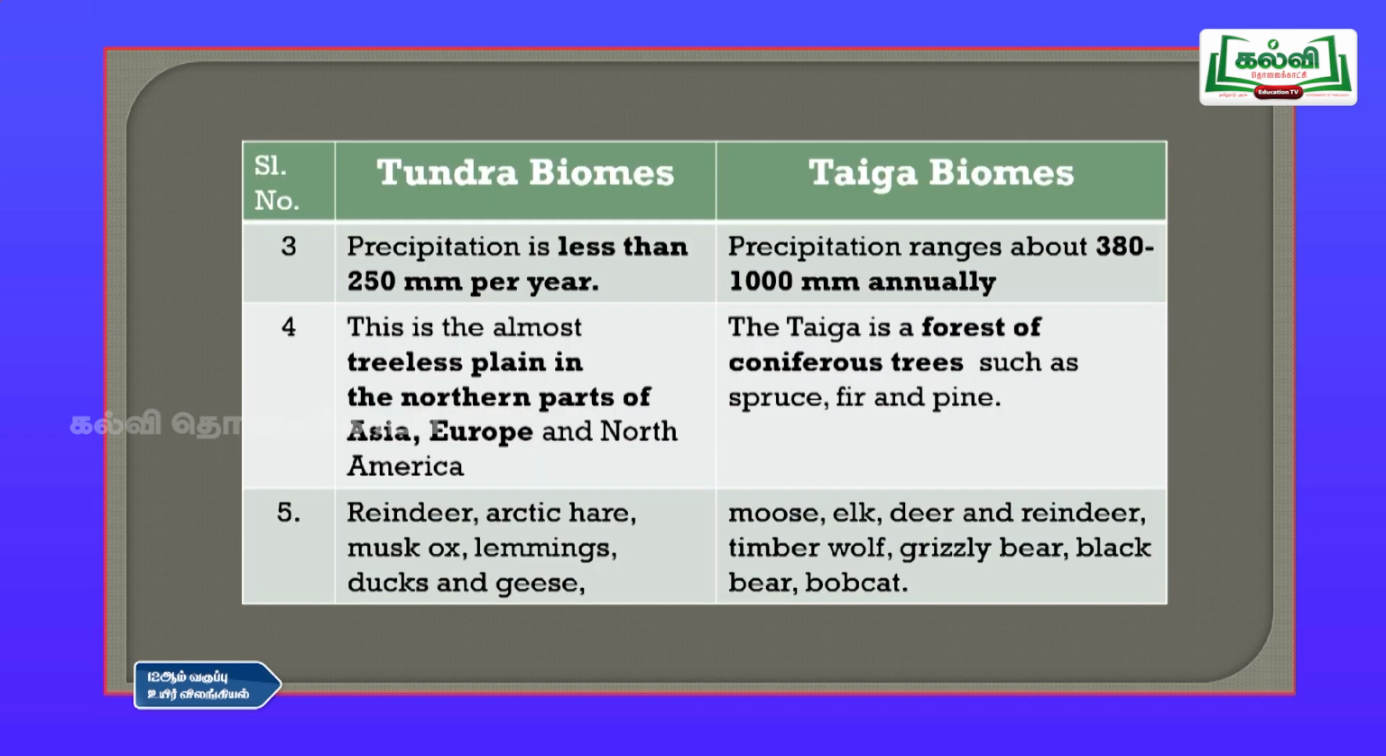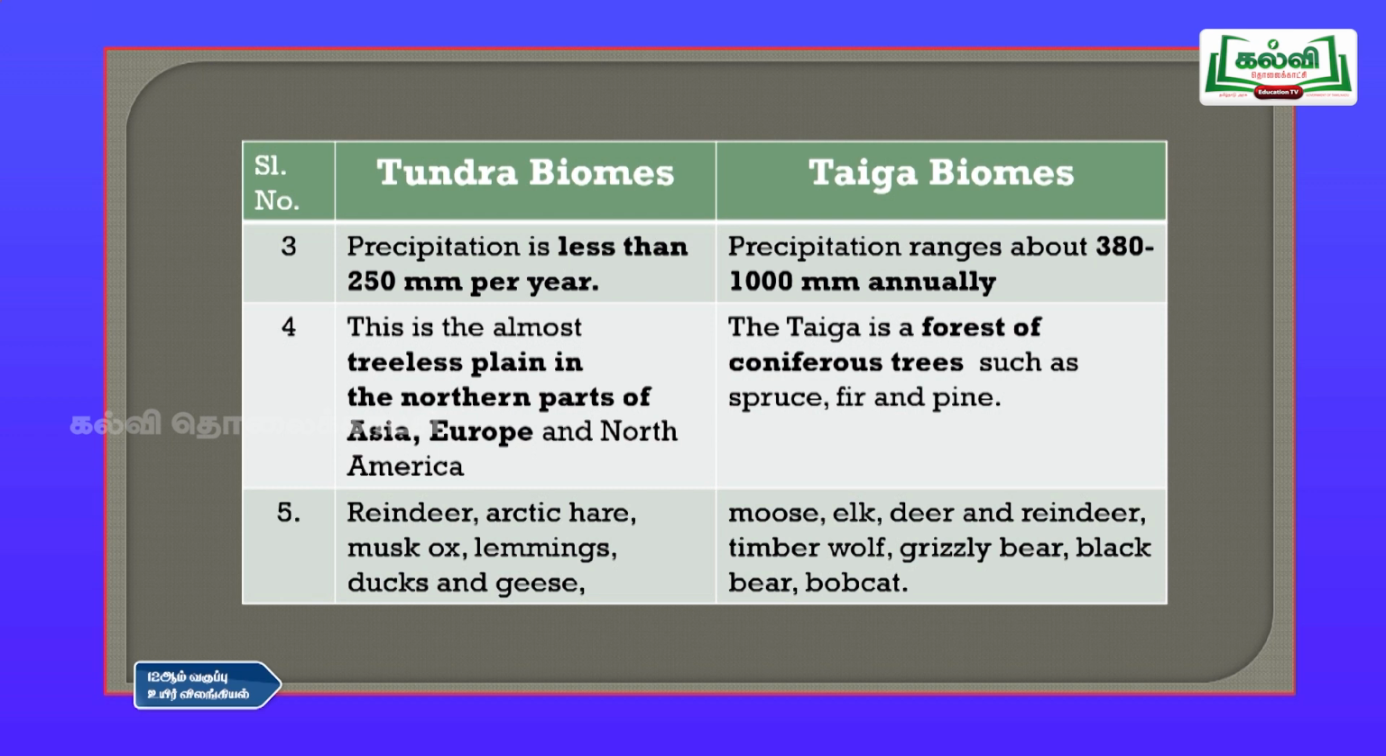The third point is precipitation. In tundra, precipitation is less than 250 mm per year, and in taiga, precipitation ranges from 380 to 1000 mm annually. Year or annually, both are the same. And the fourth one: tundra is an almost treeless plain in the northern parts of Asia, Europe and North America. Treeless plain means there are no trees in that part. That is the tundra biome.